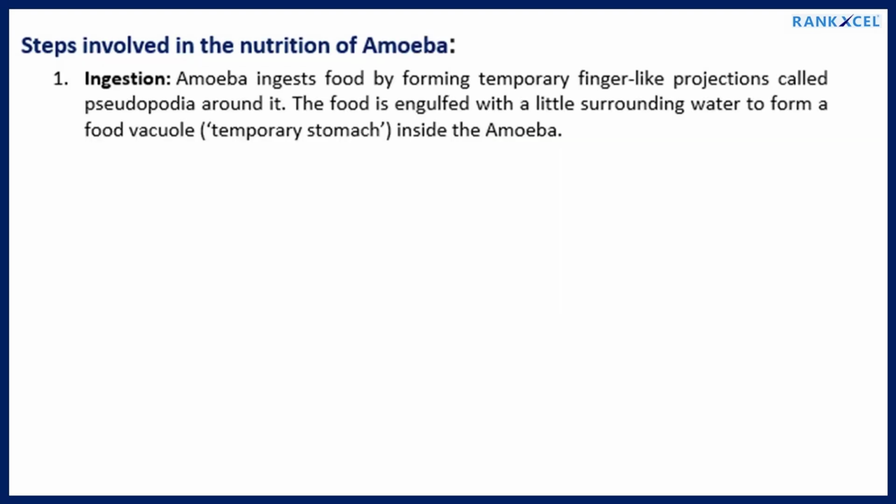Steps involved in the nutrition of amoeba. One. Ingestion. Amoeba ingests food by forming temporary finger-like projections called pseudopodia around it. The food is engulfed with a little surrounding water to form a food vacuole, a temporary stomach, inside the amoeba.